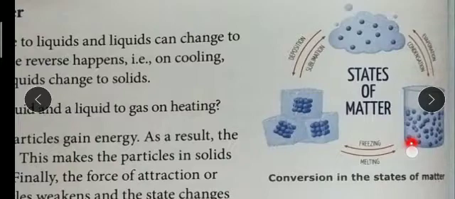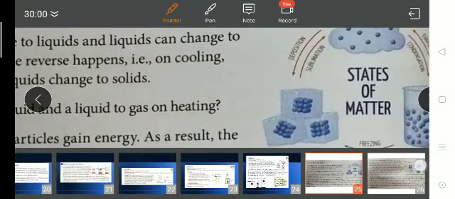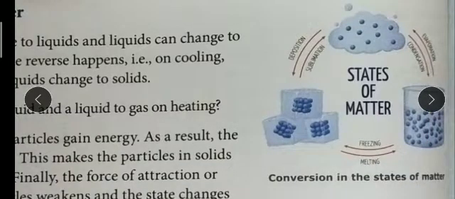So this is the principle of the fractional distillation process. Always remember that different liquids have different boiling points, and the boiling point of water is 100 degrees Celsius, whereas the melting point of ice is 0 degrees Celsius. So you should know these two.